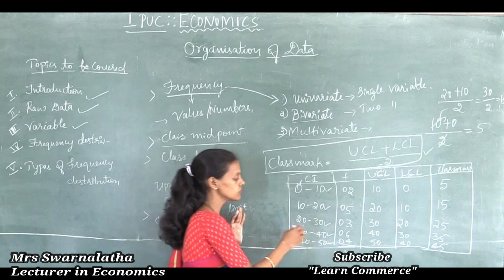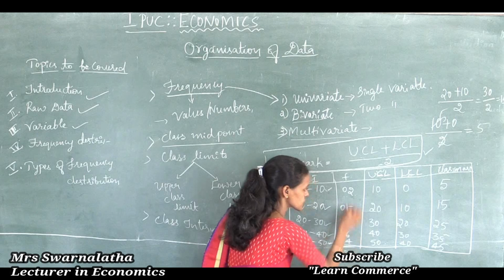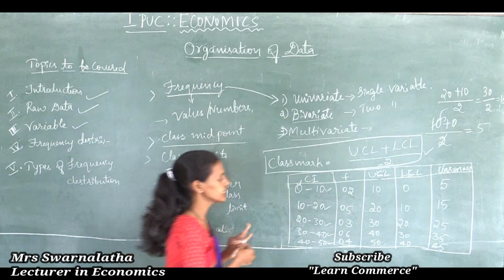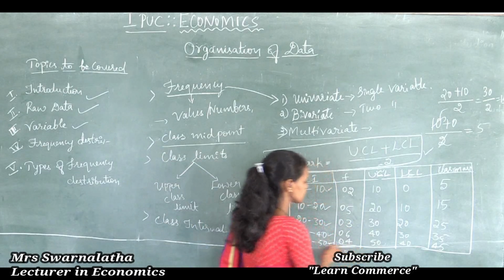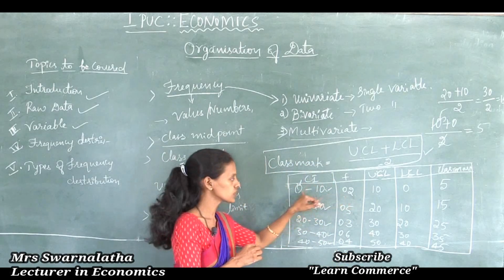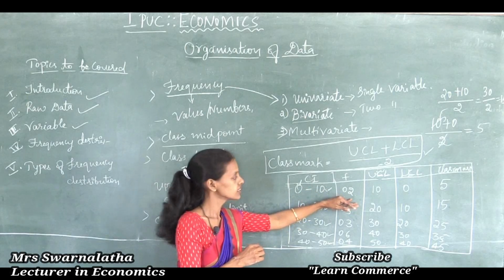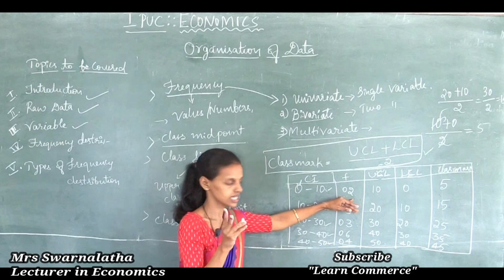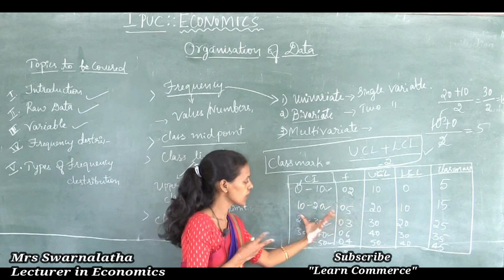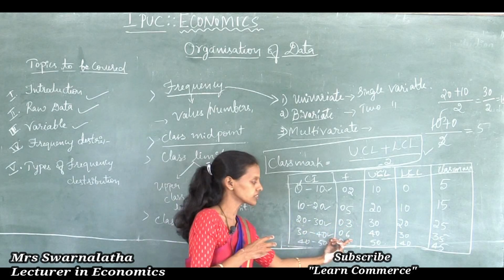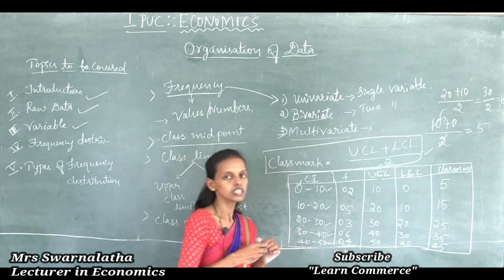Frequencies are the number of observations, the values repeated in the class interval. So for 0 to 10, the frequency is 2: 2 students scored 0 to 10 marks. Frequency means the number of students or number of any values. 10 to 20, 5 students; 20 to 30, 3 students; 30 to 40, 6 students; 40 to 50, 4 students.